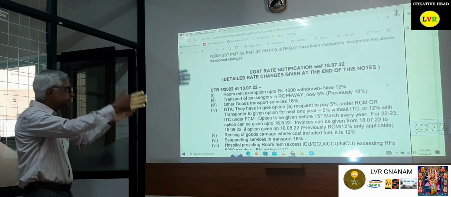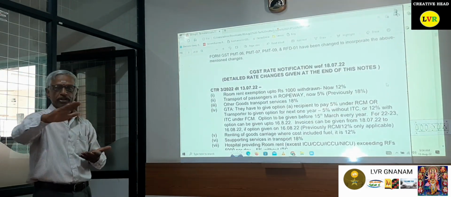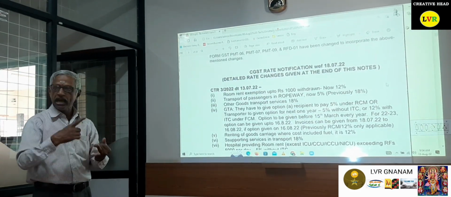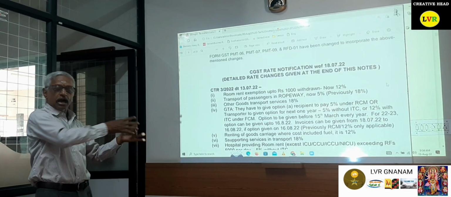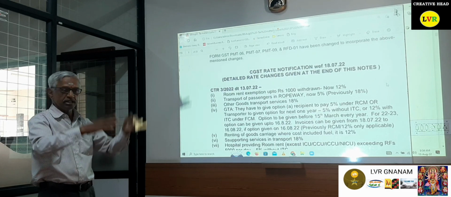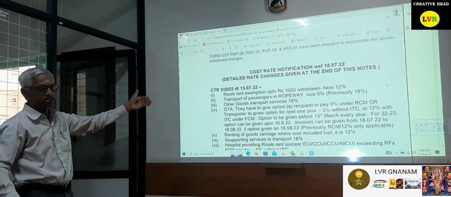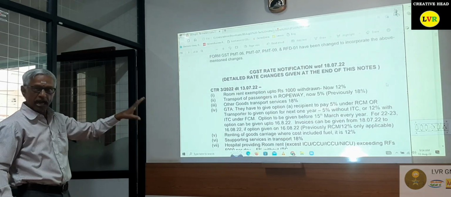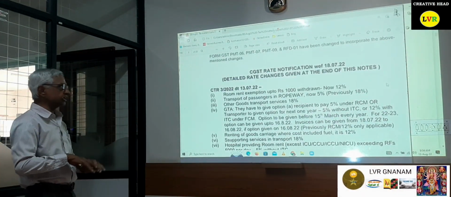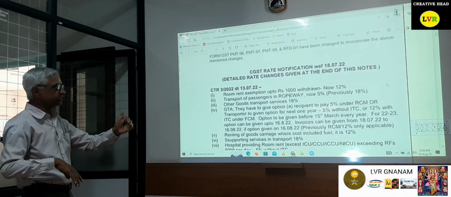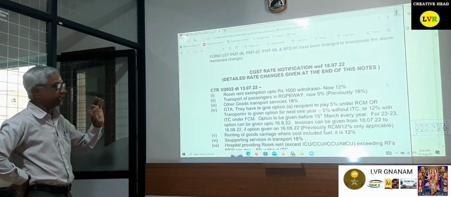Then transport of passengers on road pay, now it has been reduced from 18% to 5%. These are all the rates. They are closely following the AAR clarifications and High Court clarifications, and accordingly they are now changing the rates, and in the next GST Council meeting they will change them. The backup for these changes is the AAR and High Court judgments only. The road pay has been reduced from 18% to 5% because one of the AARs had given the clarification that it is taxable at 18%.